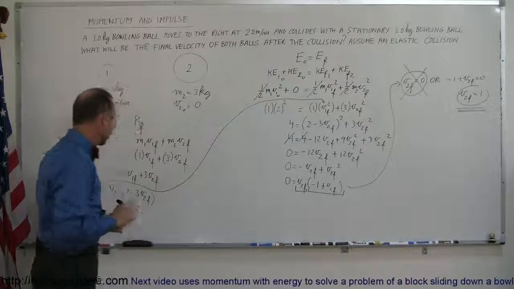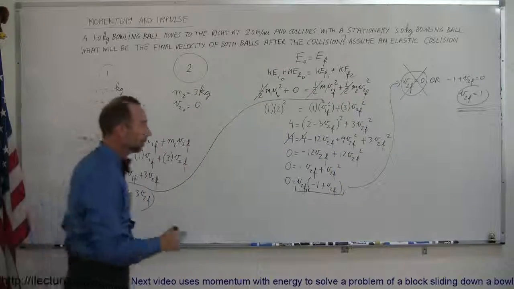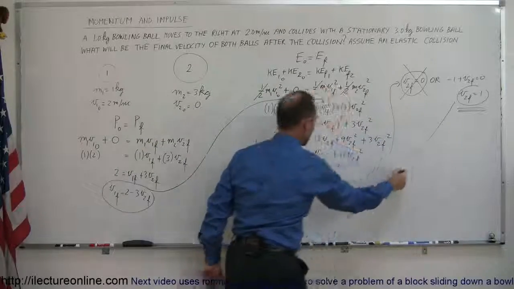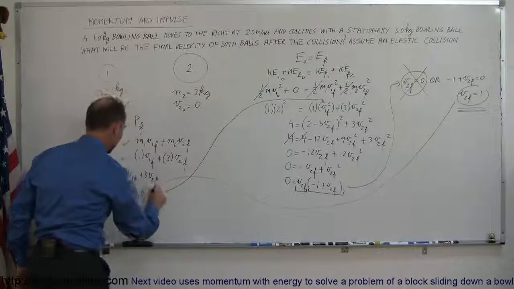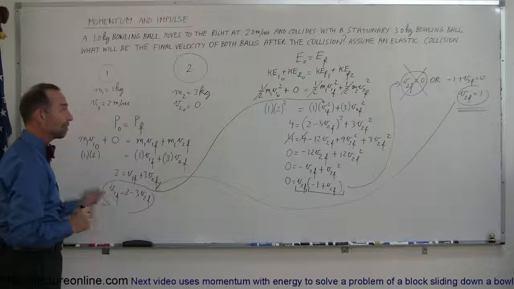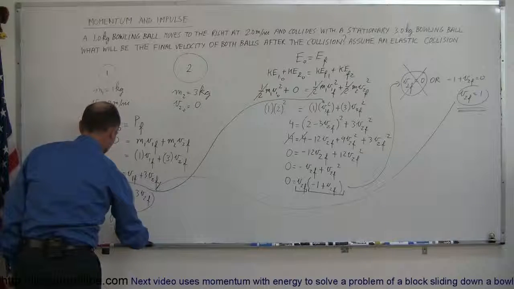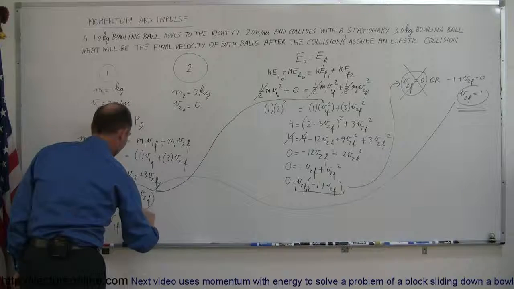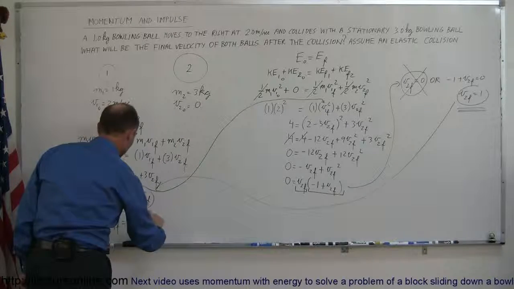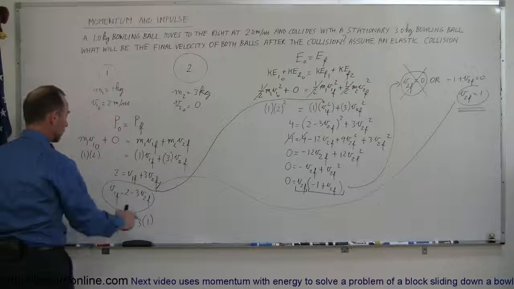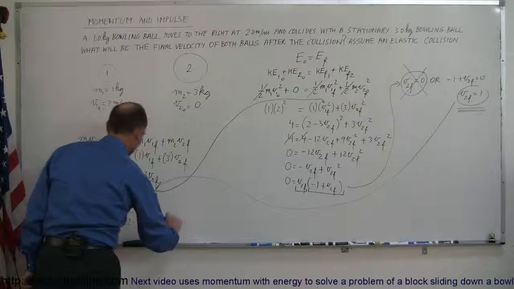So if V2 final equals 1, we can go back over here, take the solution, plug it back into that equation, and find out what V1 final is equal to. So V1 final is equal to 2 minus 3 times V2 final, which was 1 meter per second. So that's 2 minus 3, which becomes minus 1.